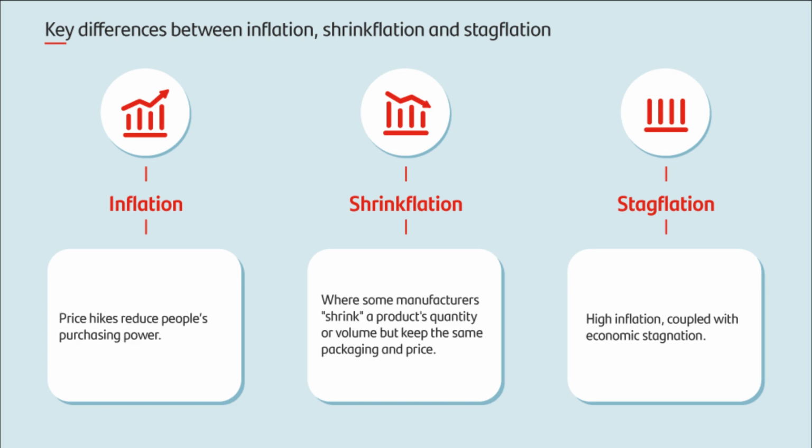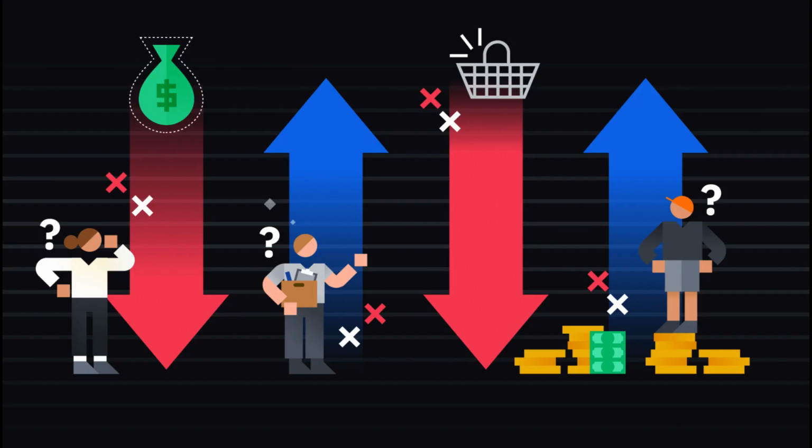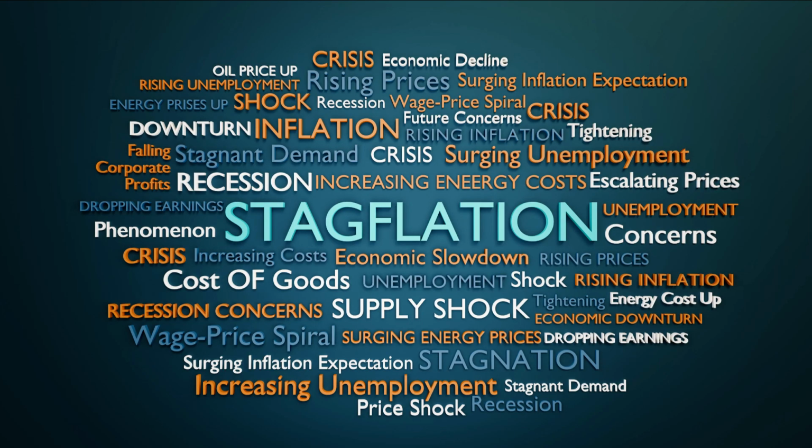Stagflation can be a challenging economic phenomenon to address, but there are some tools that policymakers can use to try and mitigate its effects. Here are some strategies that can be used to address stagflation. 1. Monetary policy. Central banks can use monetary policy tools such as adjusting interest rates to control inflationary pressures and stimulate economic growth. When inflation is high, central banks can increase interest rates to reduce the amount of money available in the economy, which can reduce demand and inflation. When economic growth is sluggish, central banks can lower interest rates to stimulate demand and boost economic activity.